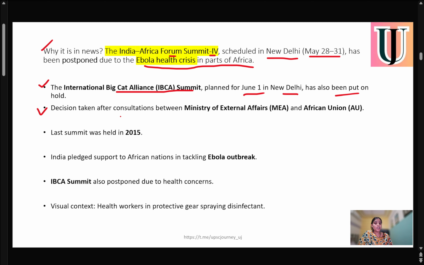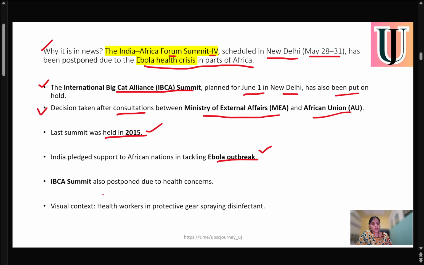The decision was taken after consultation between the Ministry of External Affairs and the African Union, which means both the external ministry from the Indian side and the African Union have taken a combined decision to postpone this meeting for some time. This kind of meeting was last held in 2015. India pledged support to the African nations in tackling the Ebola outbreak.